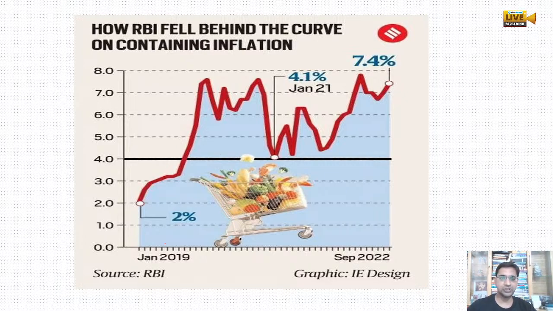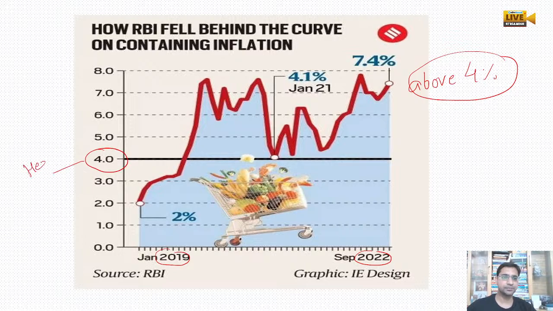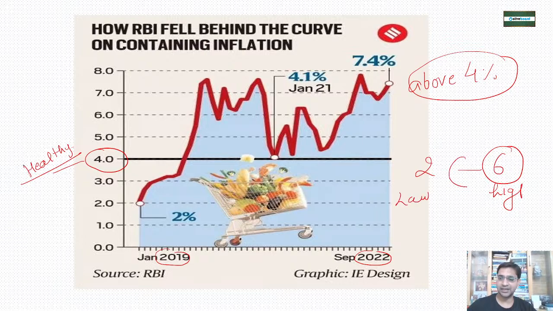If we go from January 2019 to September 2022, inflation always remained above 4%. 4% is the healthy range that we have taken, and we know that RBI has put a range of inflation from 2 to 6%. 6% is the highest limit and 2% is the low limit, and we have to maintain 4%, that is called downcoming.